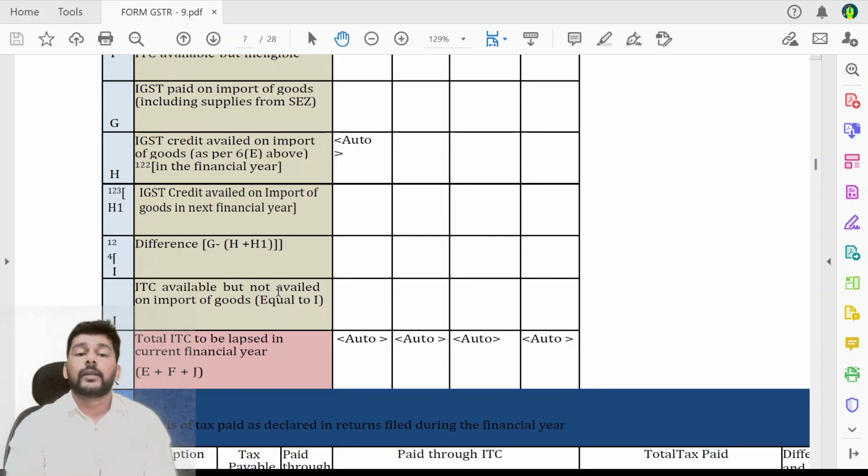Ideally then there should not be any difference. Otherwise if there is any difference you might have to consider that it is an ITC available but not availed, may lead to the lapsed credit.